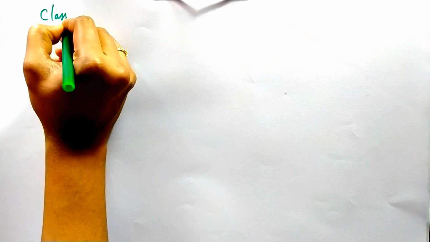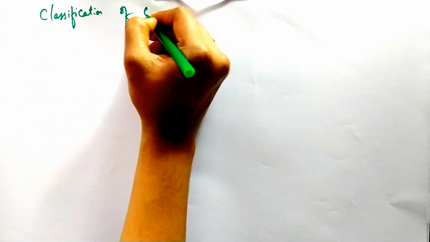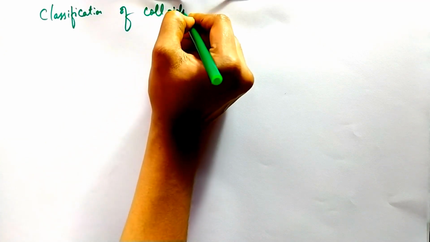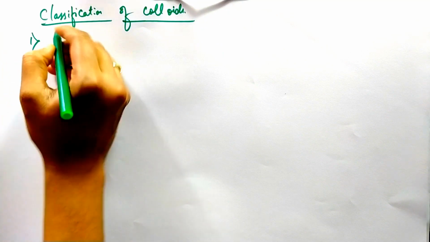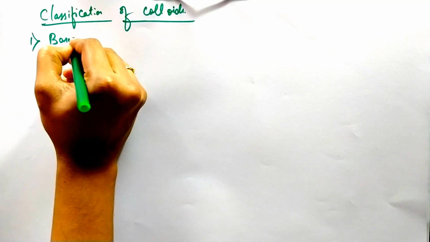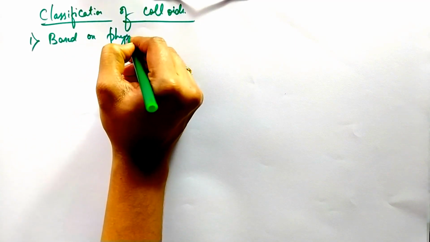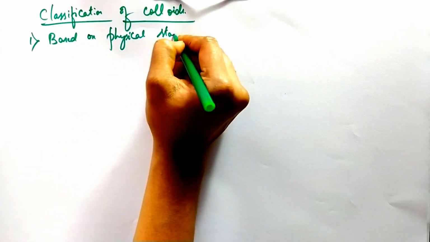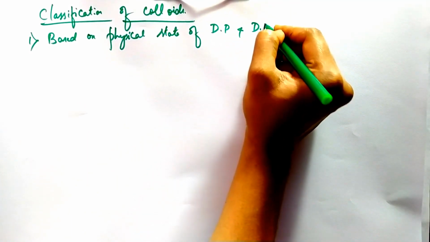Next is the classification of colloids. Colloids are classified into 3 groups. The first is based on physical state of dispersed phase and dispersed medium.